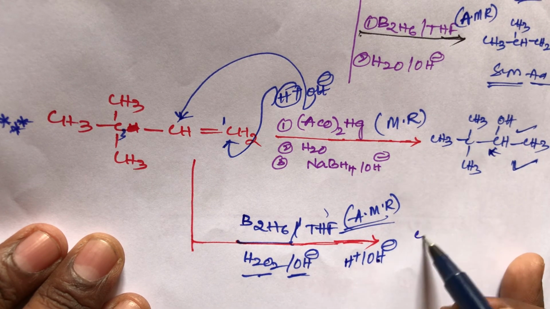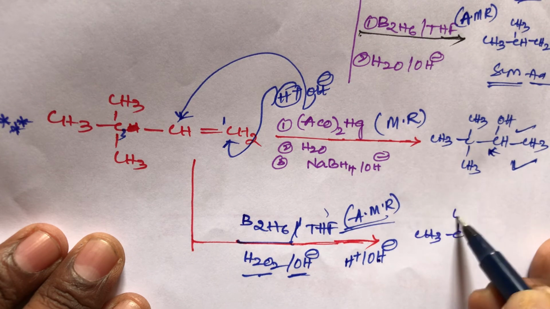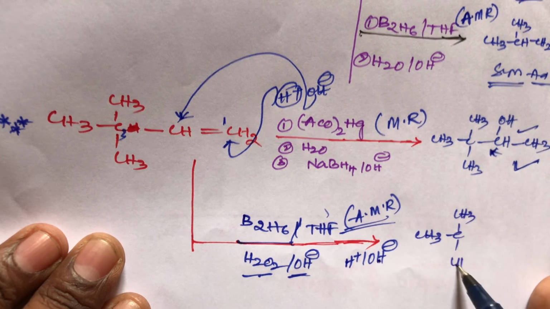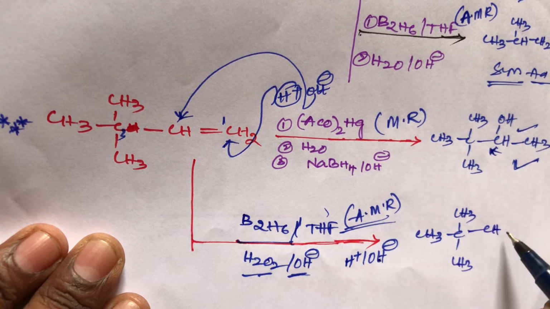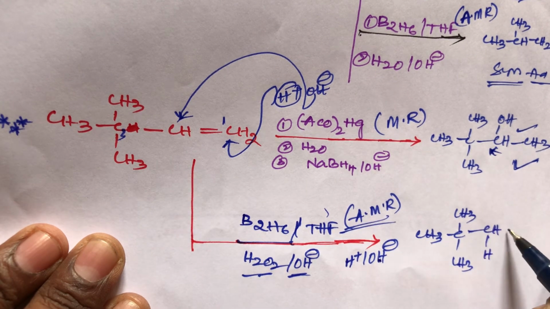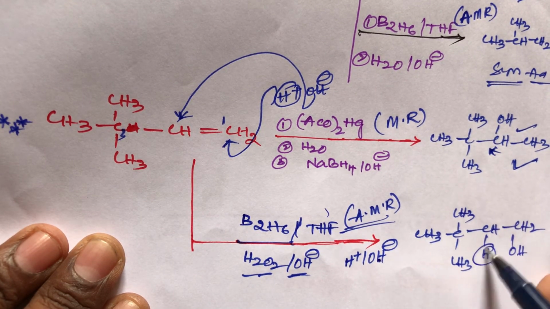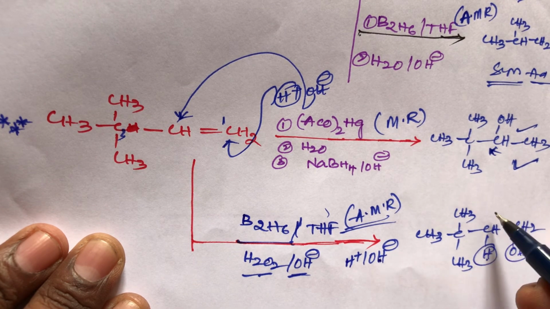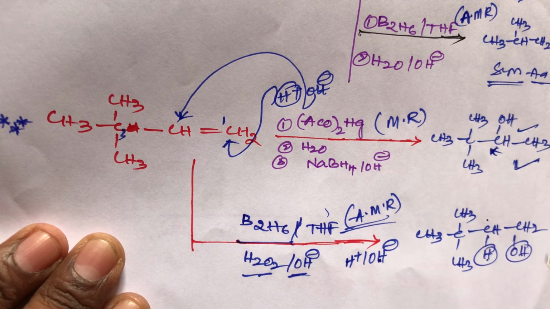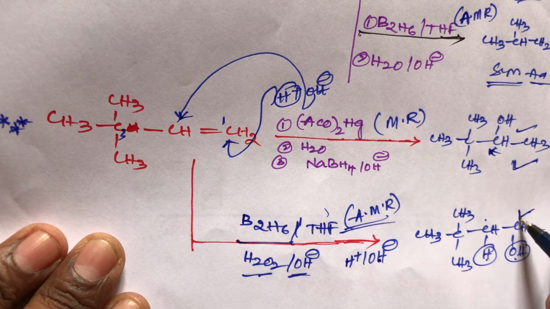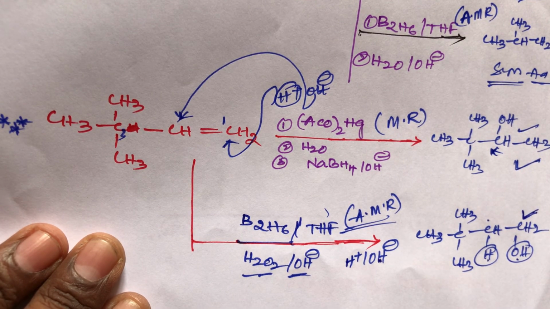So we get the final product CH3, CH, then CH2OH. H plus will attack the carbon which contains fewer hydrogens, OH minus will attack the carbon which contains more hydrogens. So this is the anti-Markovnikov rule.